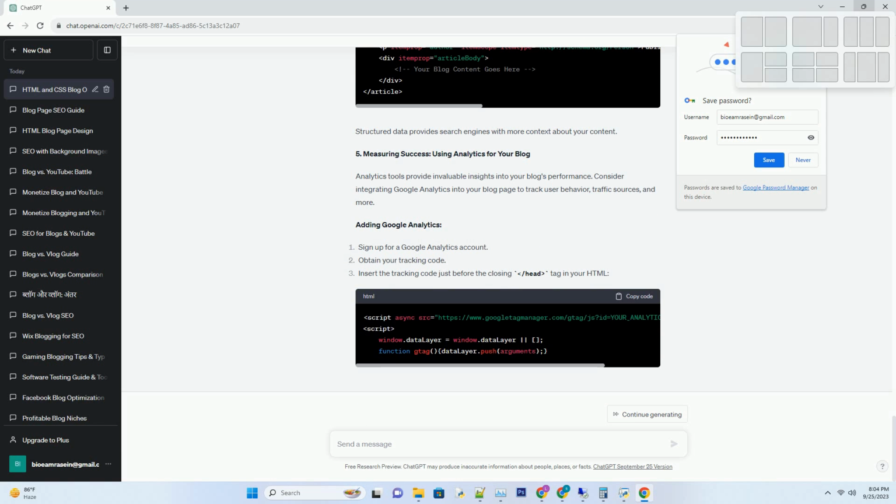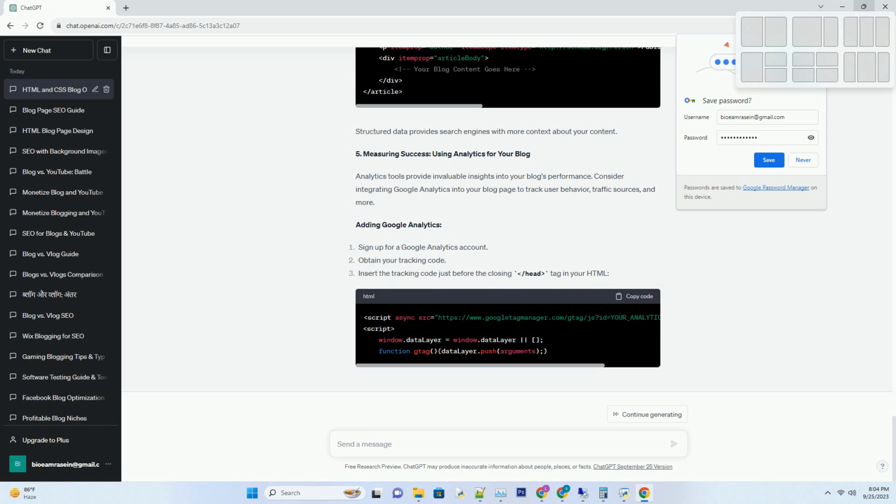Selecting elements. CSS: body, font-family Arial, sans-serif, background-color #F5F5F5. h1, color #333. a, text-decoration none, color #0077B6. /* add more CSS rules as needed */. In this example, we've applied styles to the body, h1, and a elements.